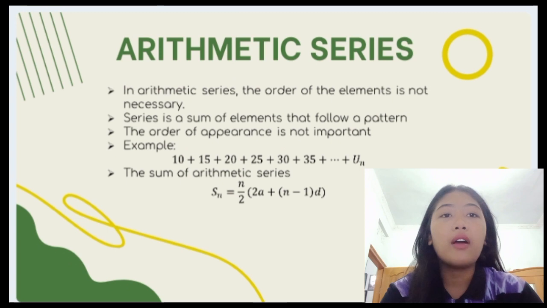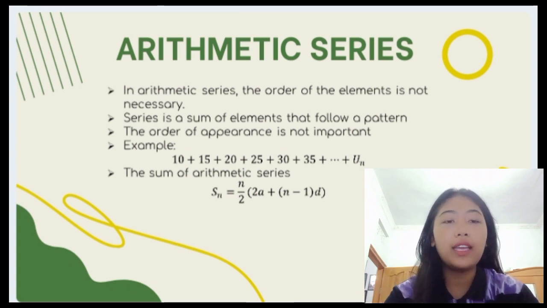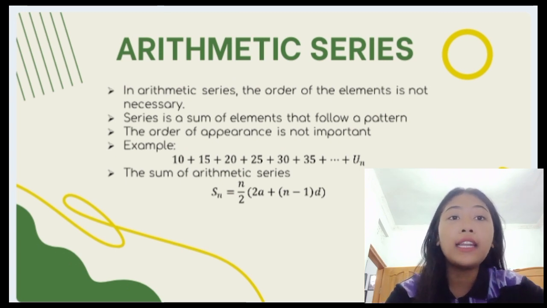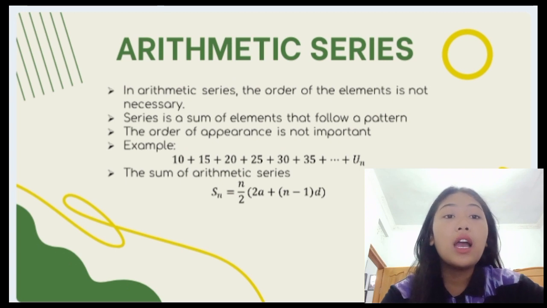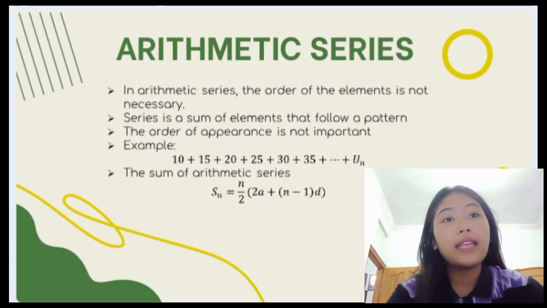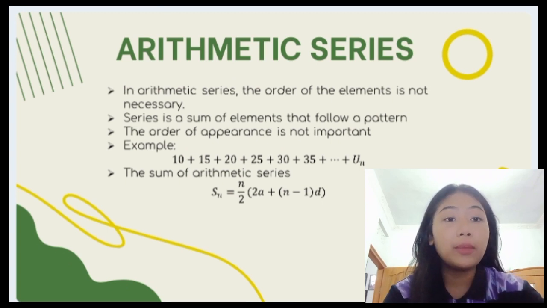And the formula for the sum of an arithmetic series, we call it Sn, equal to n divided by 2 multiplied by 2a plus (n minus 1) multiplied by d.